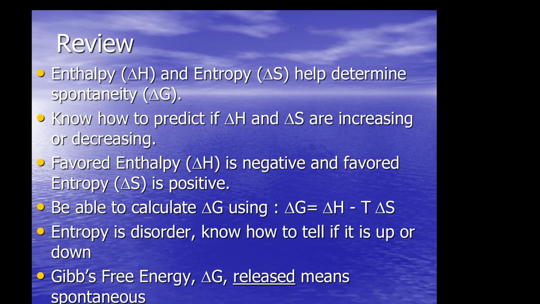Here's a review. Enthalpy and entropy help determine spontaneity. Knowing how to predict delta H and delta S, whether they're increasing or decreasing, helps you predict spontaneity. Enthalpy favors negative and entropy favors positive. Be able to calculate delta G using this formula. Entropy is disorder, randomness. Make sure you can tell that. And when free energy is released, delta G is negative.